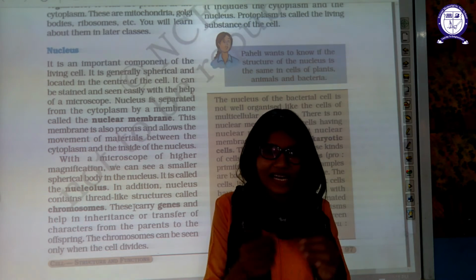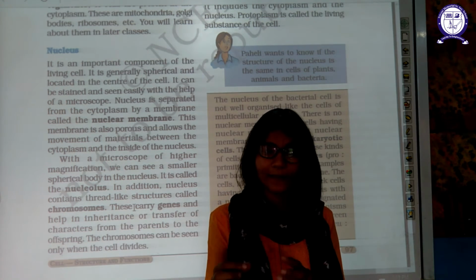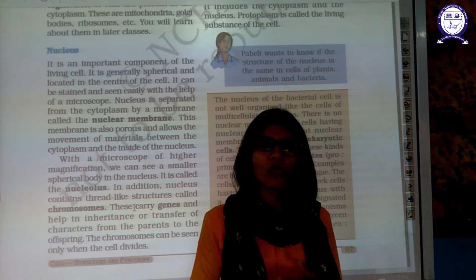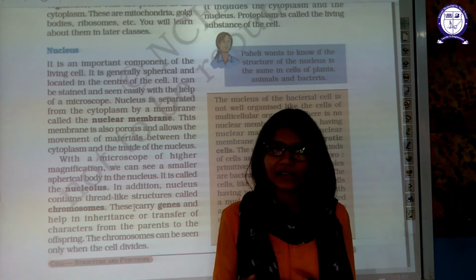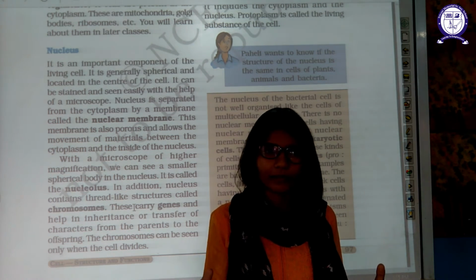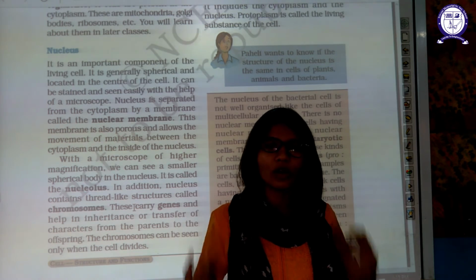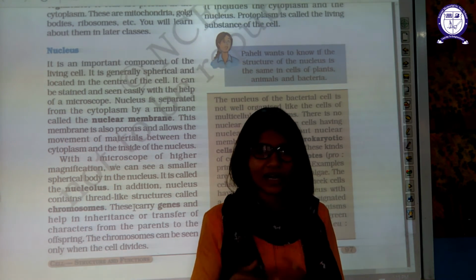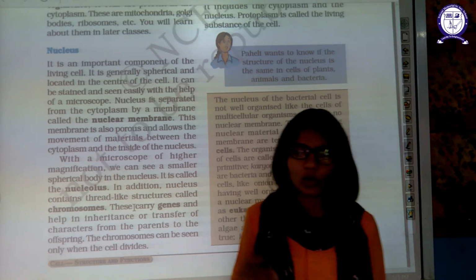It's a thread-like structure, and it is so large that nature needs to fold it. It cannot be stored inside your body as an unfolded thread, otherwise it would accumulate in your whole body. So it is always present in a fold.